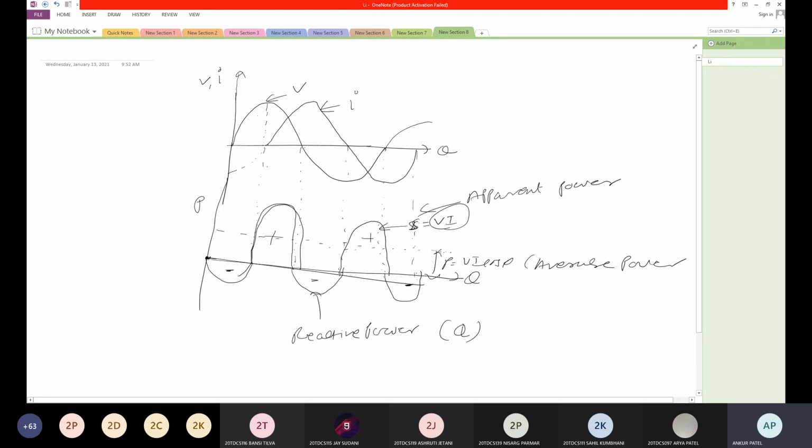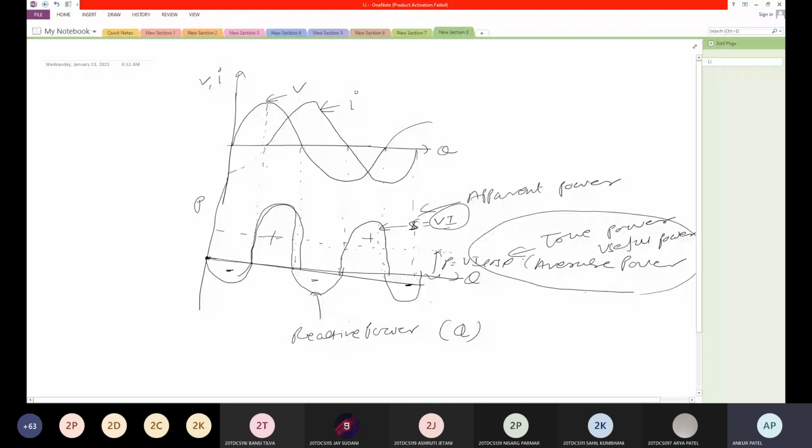As we know, apparent power has the maximum value, the highest among these three powers. Apparent power S is equal to VI. P is equal to VI cos phi, average power. This is your true power or useful power. Useful power means whatever the circuit receives, that is your active power or average power.